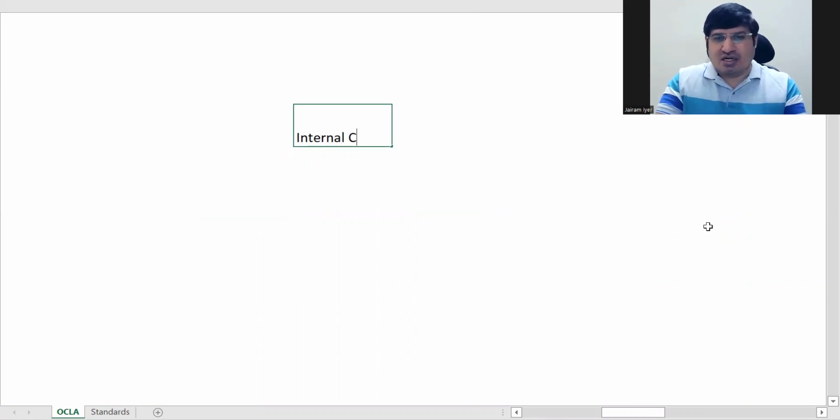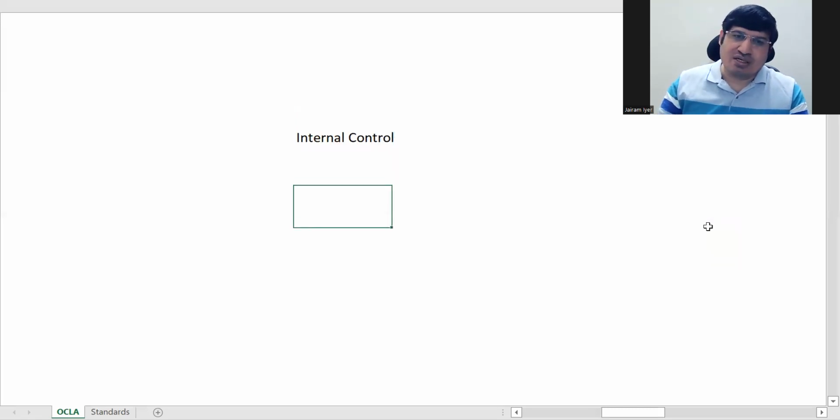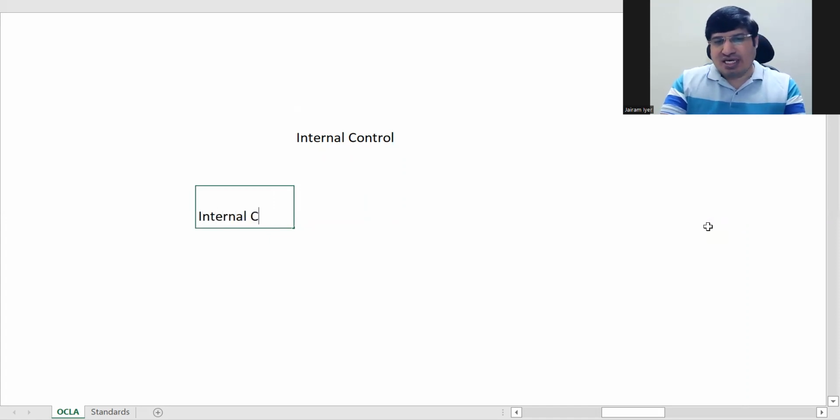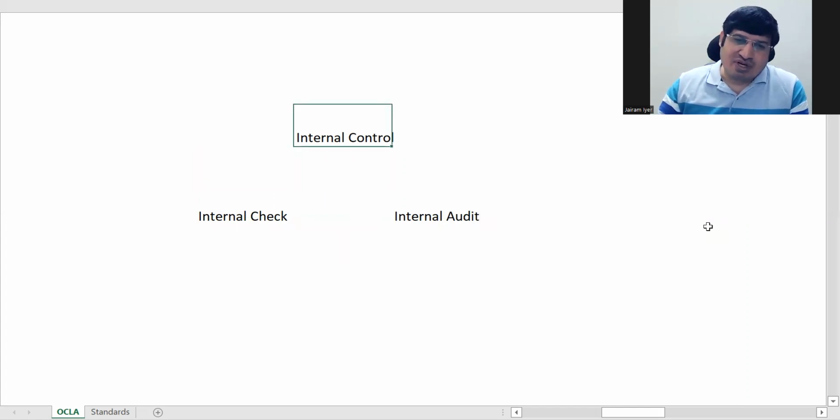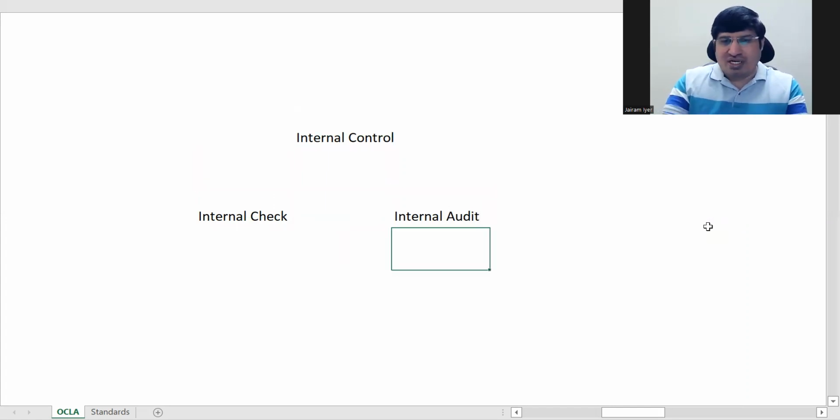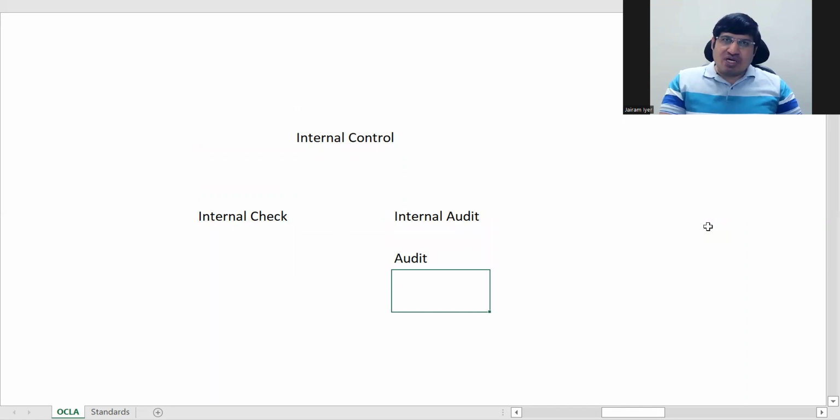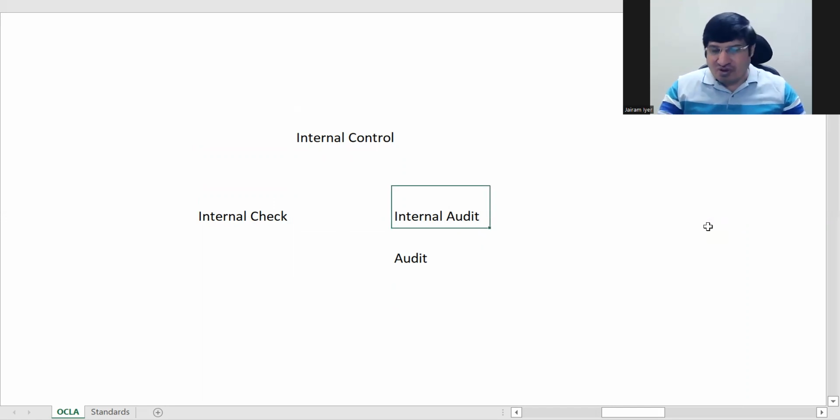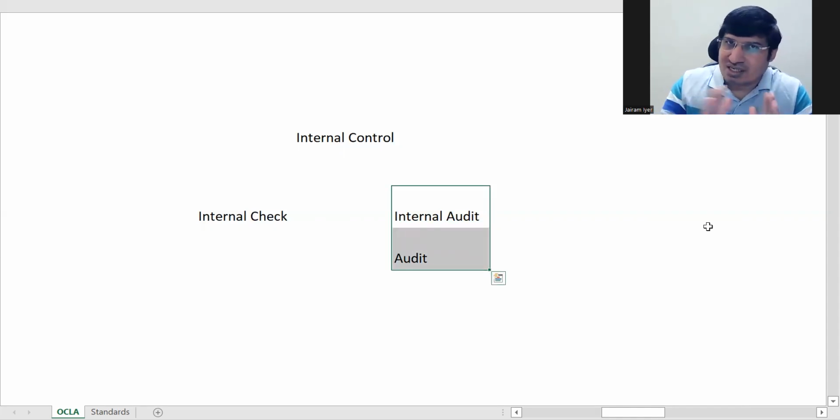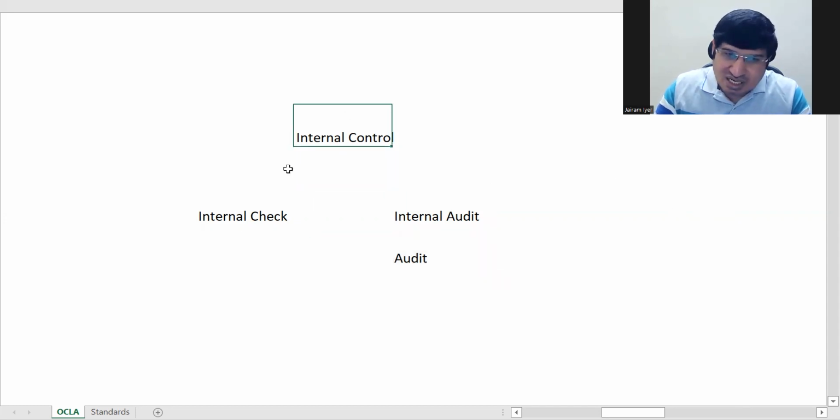Internal control. In internal control you have got two parts: one is internal check and the other is internal audit. This is what we are going to study in this chapter. Now internal audit is audit basically, done by the organization itself, normally by the employees of the organization, or at the behest of the management. That is called internal audit. That comes under the auditing function. So then what remains is internal control and internal check.